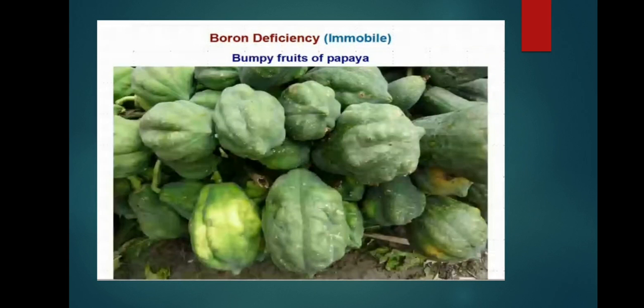Next, boron deficiency causes bumpy fruits of papaya. In the papaya tree, see how the fruit is appearing. It is not in a specific shape. It is due to no fertilization occurring. Without boron there is no scope for fertilization to occur, because there is no scope for pollen to develop. These are bumpy fruits of papaya.